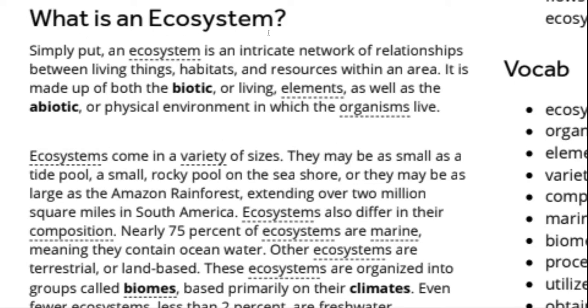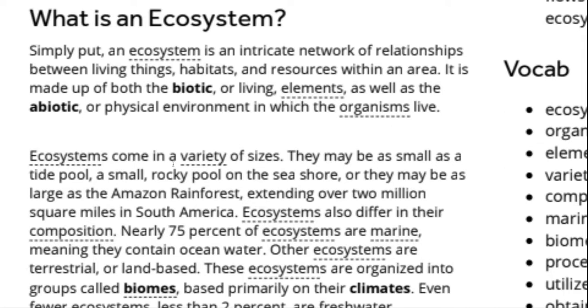What is an ecosystem? Simply put, an ecosystem is an intricate network of relationships between living things, habitats, and resources within an area. It is made up of both the biotic or living elements as well as the abiotic or physical environment in which the organisms live.